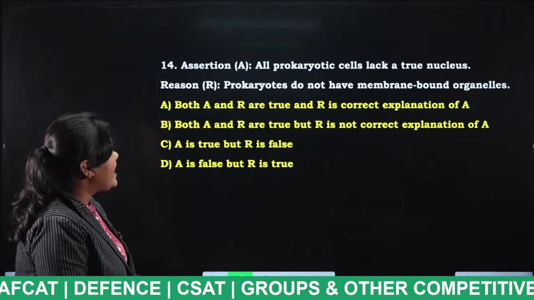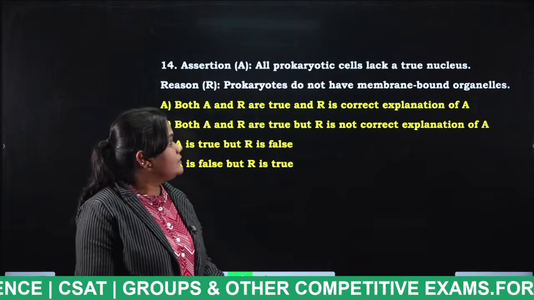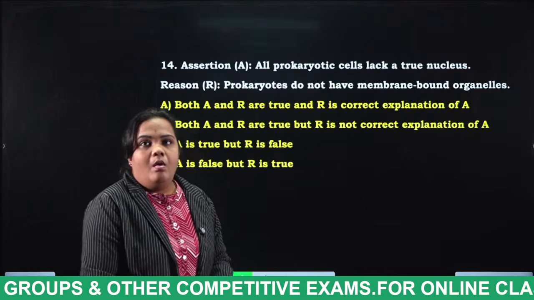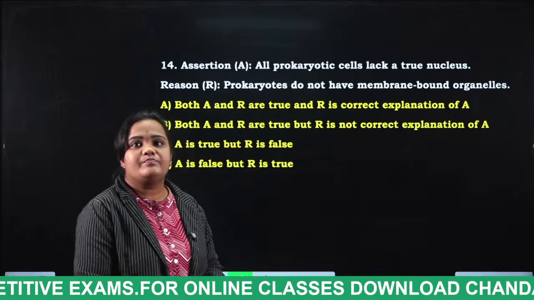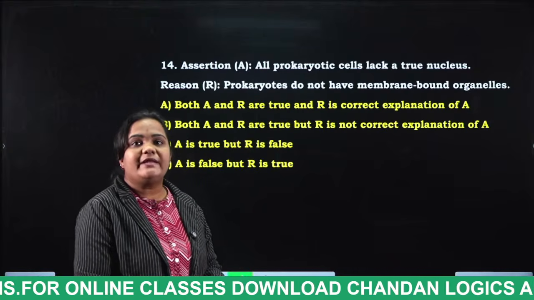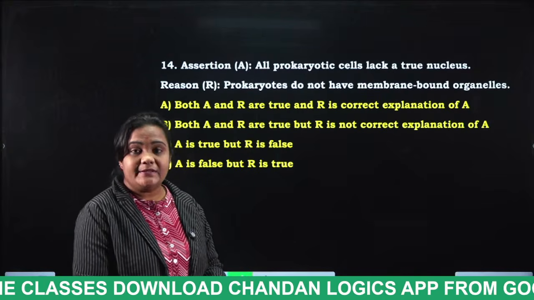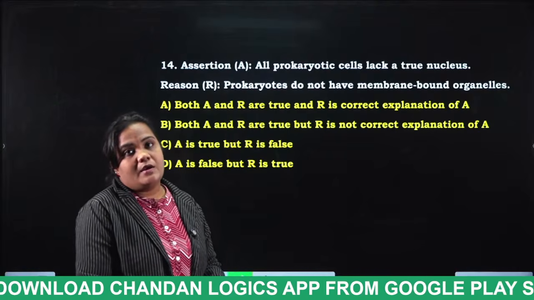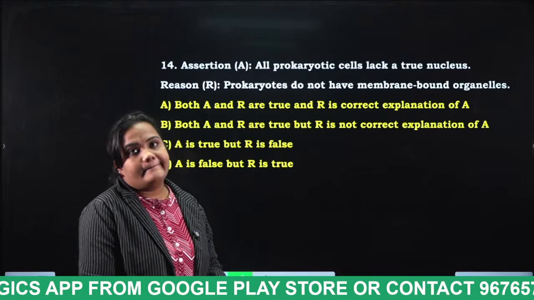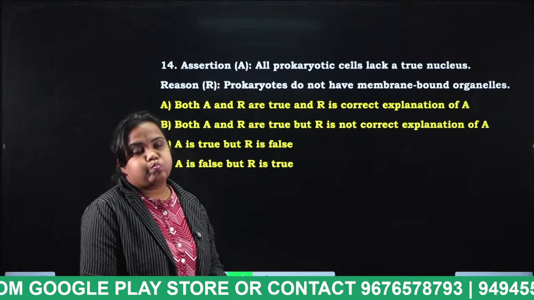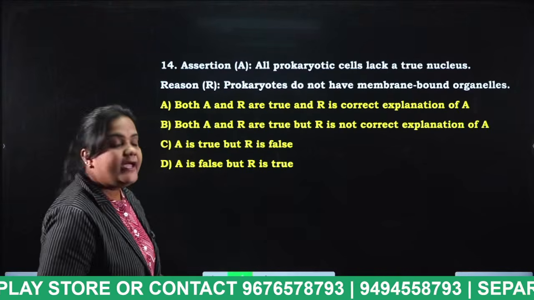A is false but R is true. Tell me the answer for this question, students. So prokaryotic cell is lacking a nucleus. Very good. Option A.